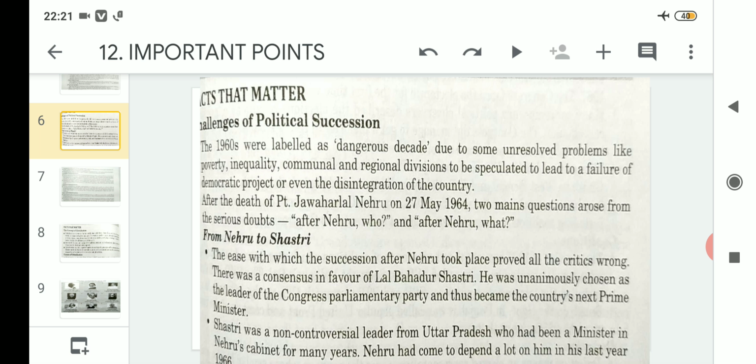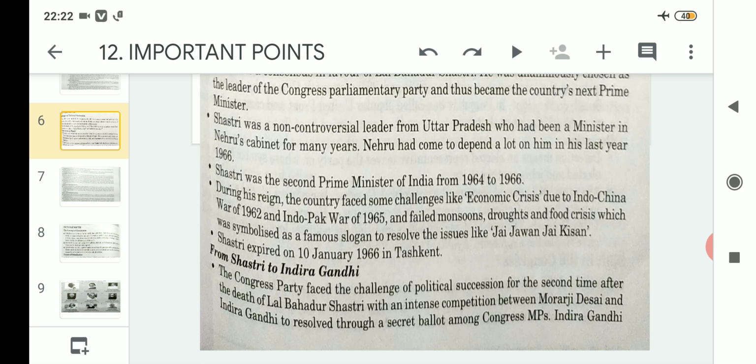After that, Lal Bahadur Shastri became the Prime Minister of India, and suddenly he also expired within 3 years of taking that position. So again the situation was the same: after Lal Bahadur Shastri, who will take the position of the third Prime Minister of India? Regarding this, there was a tough competition between Indira Gandhi and Morarji Desai. And these two were very capable leaders in Congress.